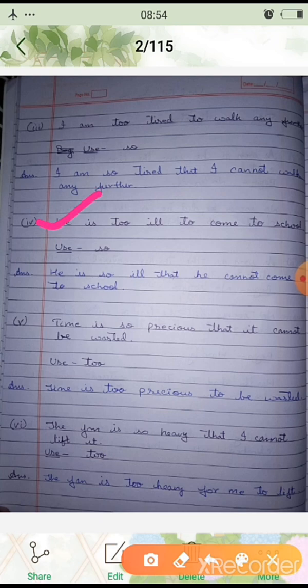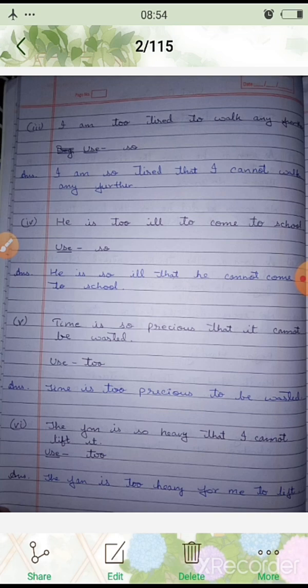So you have to use so in your sentence transformation. So he is so ill that he cannot come to school. Now see, "is" is given, so you have to write can, and "too" has been transformed into not, because "too" is a negative adverb, it has negative sense. So he is so ill that he cannot come to school. Okay, now how we can change vice versa, that is, so that to.